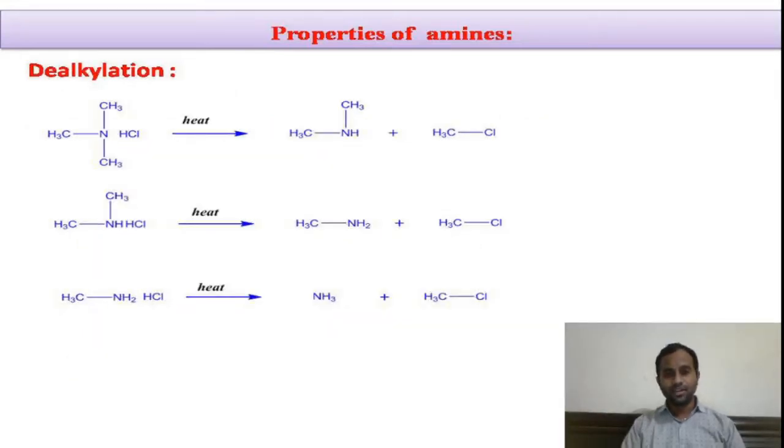Dealkylation: you see all the amine salts upon heating lose alkyl halide to form amines. In the first example, you see the salt of tertiary amine upon heating gave secondary amine with a loss of methyl chloride. Similarly, the salt of dimethylamine, that is secondary amine, gives primary amine with a loss of methyl chloride. Similarly, the salt of primary amine, that is methylamine, will undergo dealkylation to give ammonia as the product. This is what we have about dealkylation.